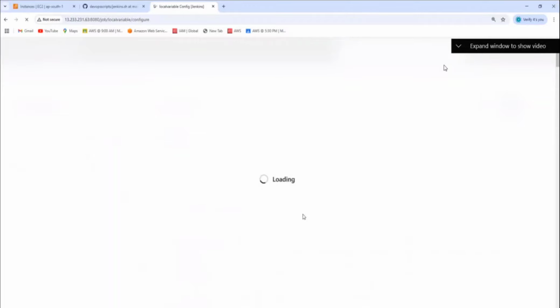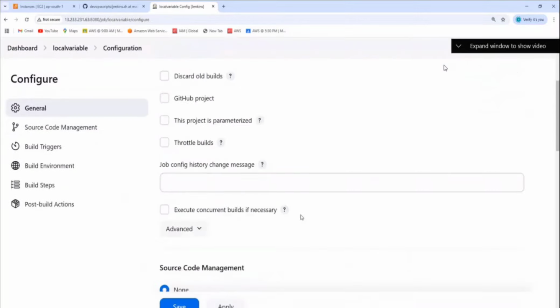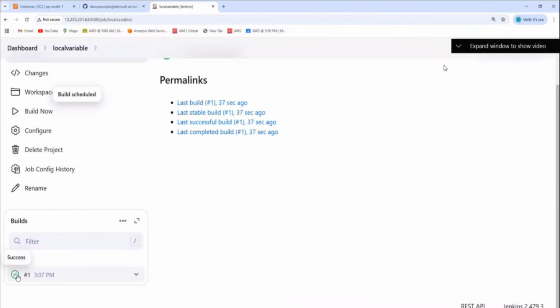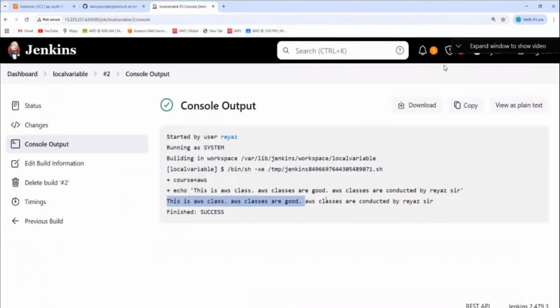Now I'll say here, instead of DevOps, I'll put AWS. I don't change multiple places. I'll put AWS here, save it, and then build. Now you see this is AWS class. What is this concept called? Local variables. These local variables only work inside the job.